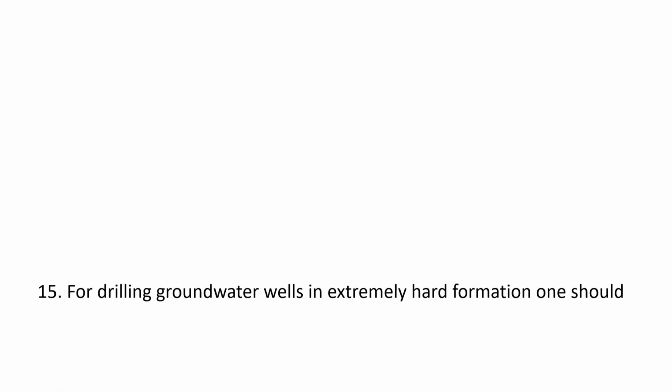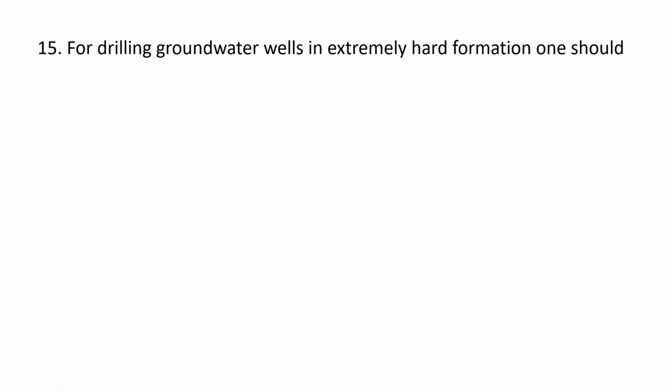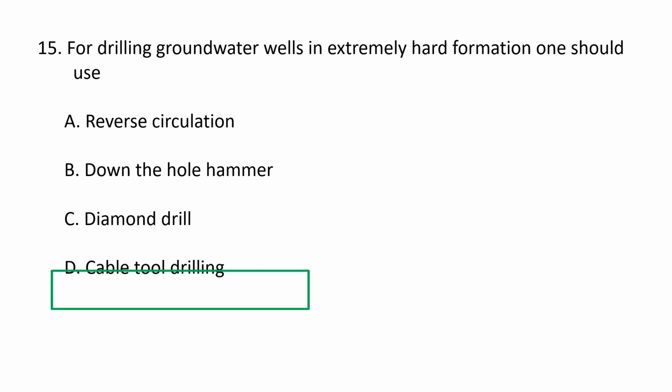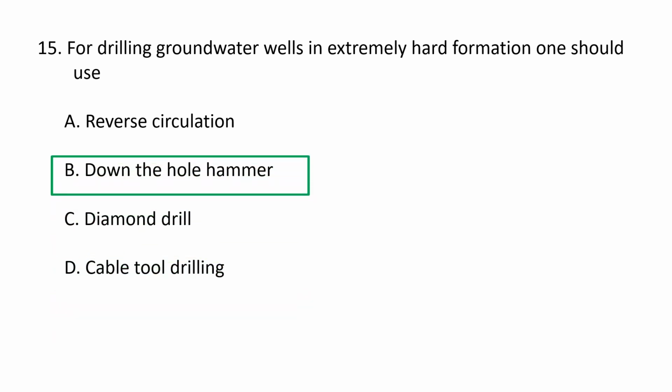Next question. For drilling groundwater wells in extremely hard formation, one should use: A. Reverse circulation, B. Down the hole hammer, C. Diamond drill, and D. Cable tool drilling. One should use DTH, that is, down the hole hammer. The DTH method can be used on both hard and soft rocks and is extensively used in the construction, oil and gas, and water well industries. DTH equipment consists of a drilling hammer and a piston powered by compressed air. As the drill string rotates, the drilling hammer strikes down on the rock. So B is the correct option.